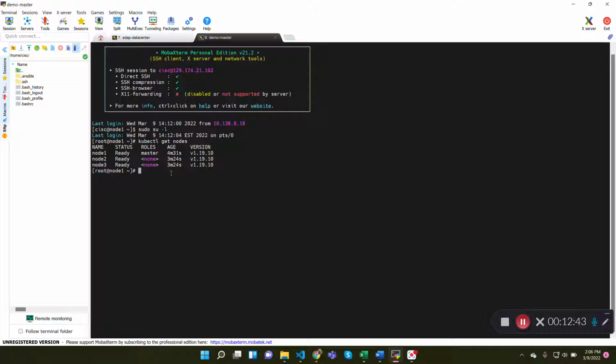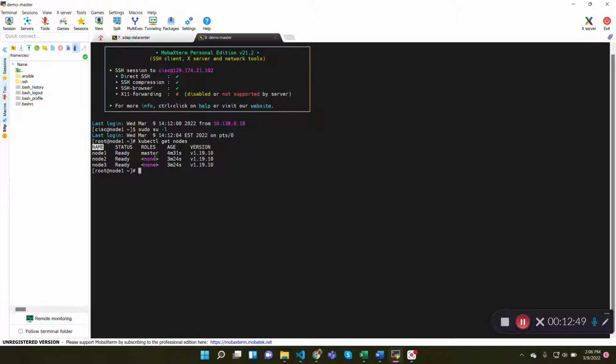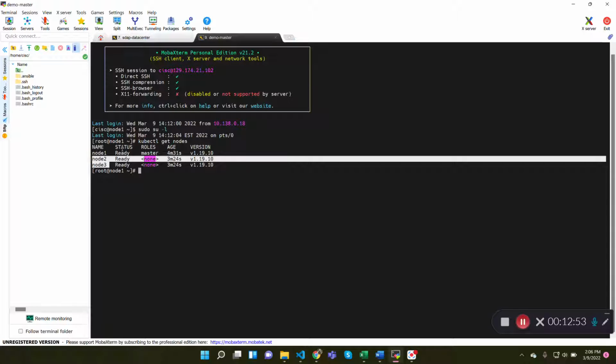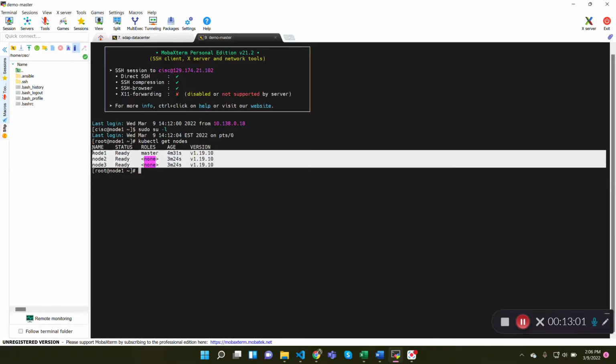Here you can see there are 3 nodes. This one, the node 1 is the master node, and other 2 are the working nodes. And you can see the status of all these 3 nodes is ready, which means the setup process is successfully completed.